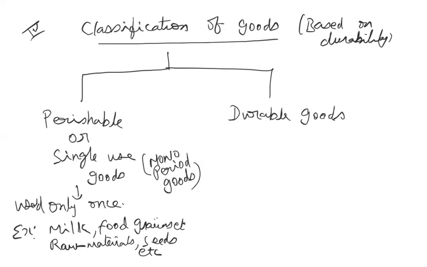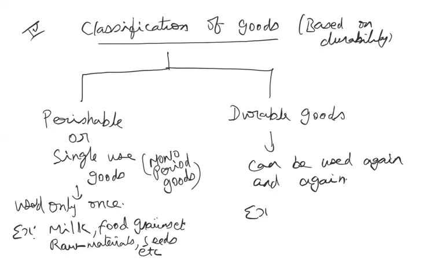Durable goods can be used again and again. Their value does not perish in a single use, so they can be used over a period of time. For example, a pen or a chair comes under durable consumer goods, while factory buildings, plant and tools come under durable capital goods.